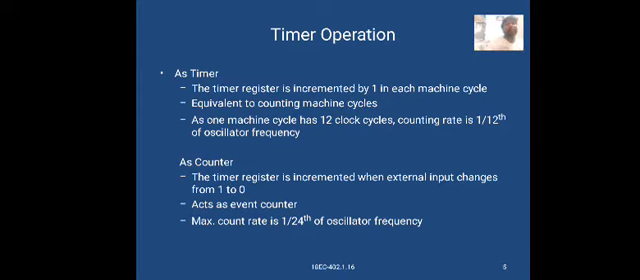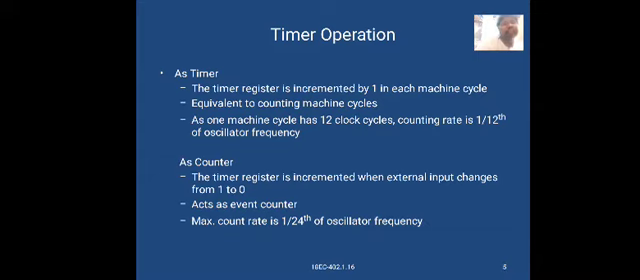Again, the timer operation. As a timer, the timer register is incremented by 1 in each machine cycle, equivalent to counting the machine cycles. As one machine cycle has 12 clock cycles, the counting rate is 1/12 of the oscillator frequency.